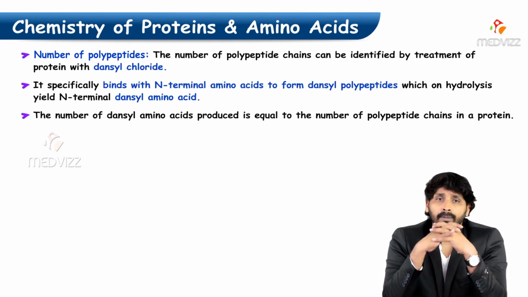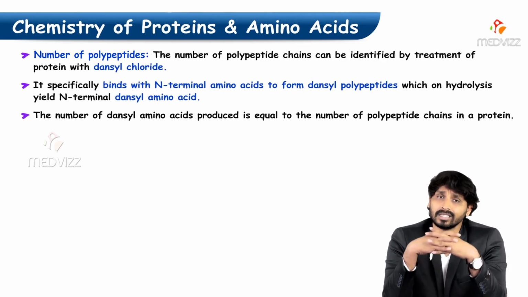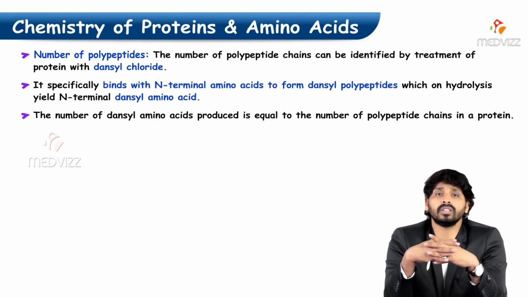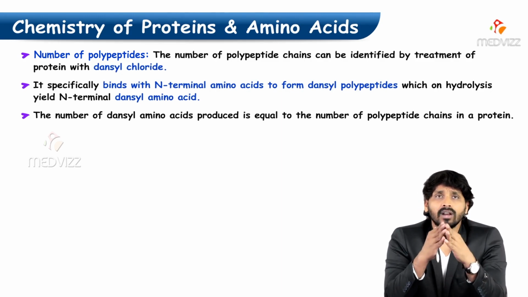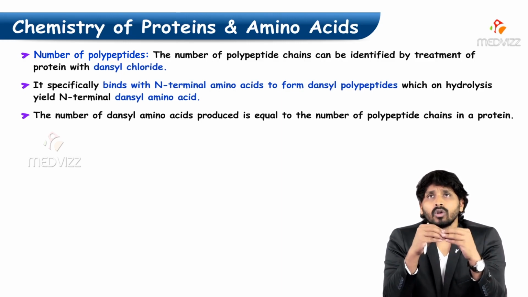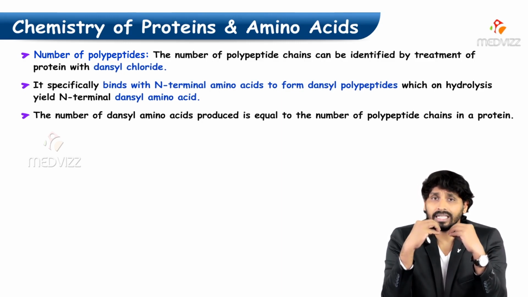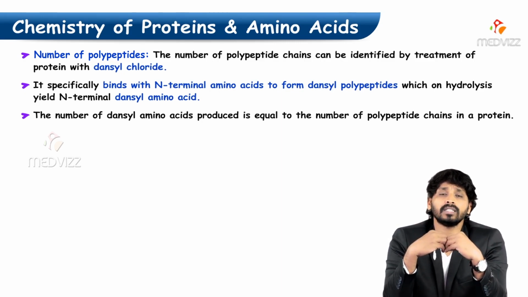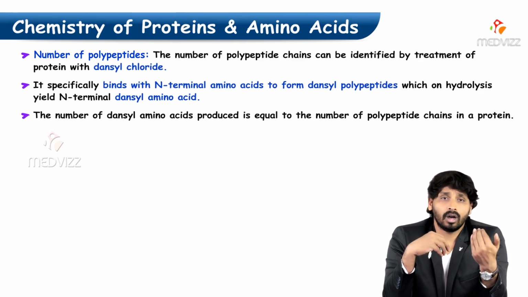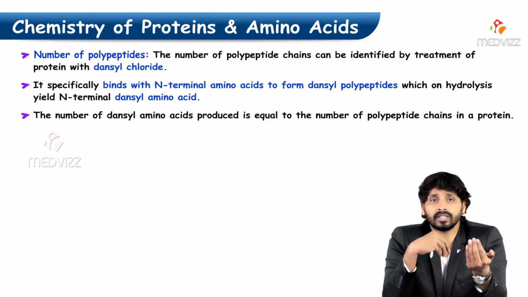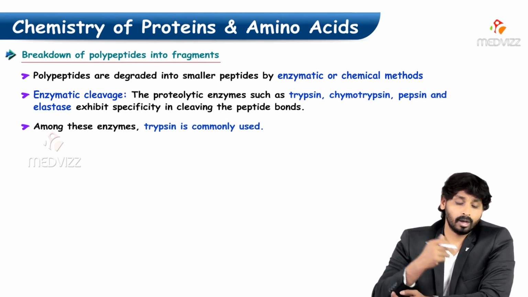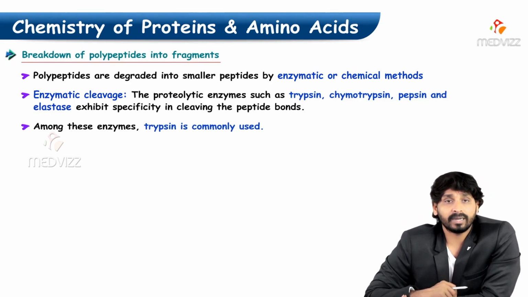By treating the protein with dansyl chloride, which reacts with the N-terminal of a particular peptide, after hydrolysis each dansyl chloride attaches to each N-terminal end. That means if you find a number of N-terminal dansyl amino acids, that many polypeptides are present in the protein.